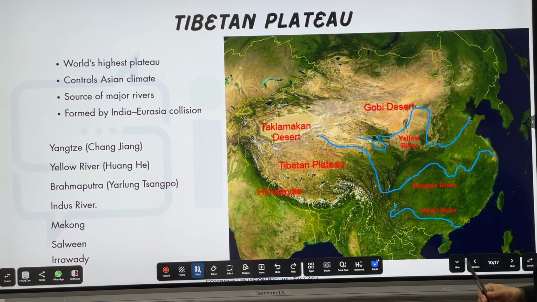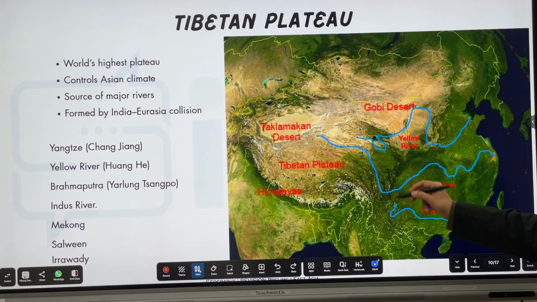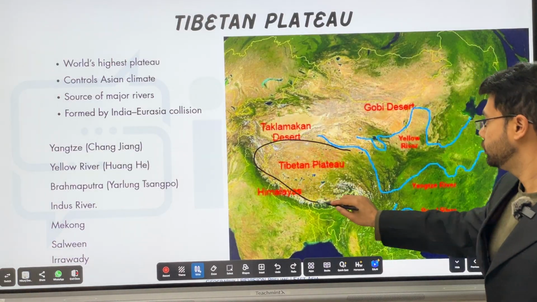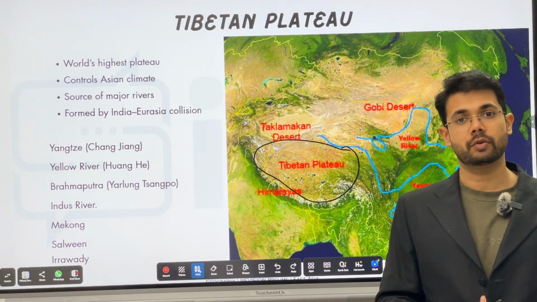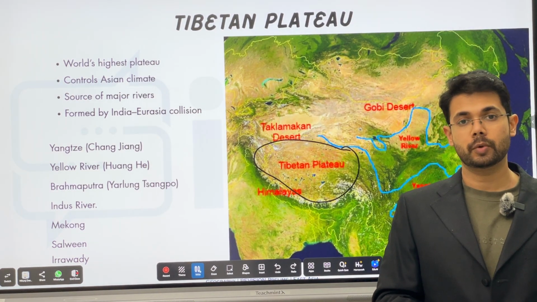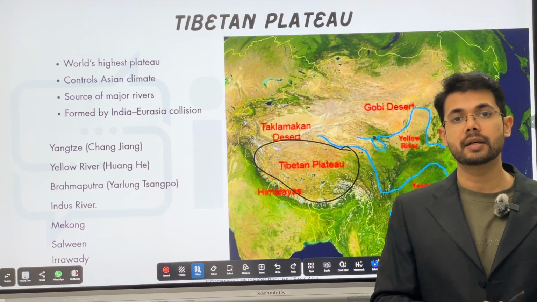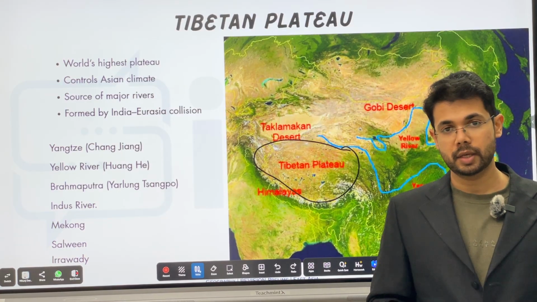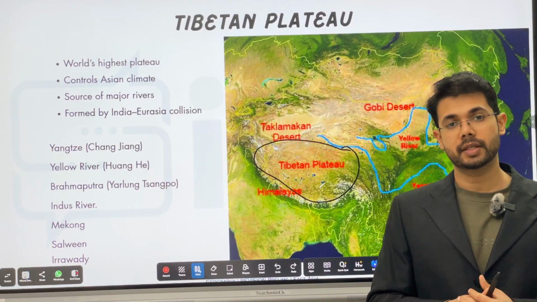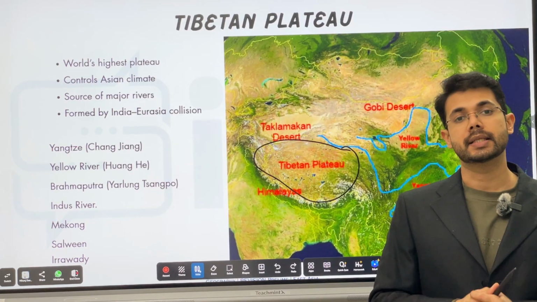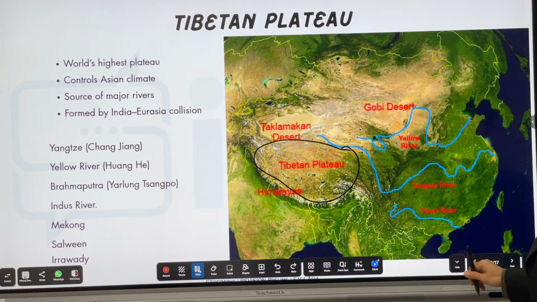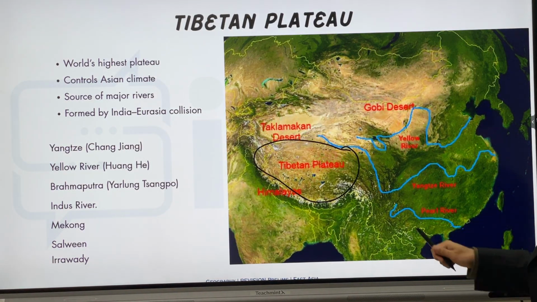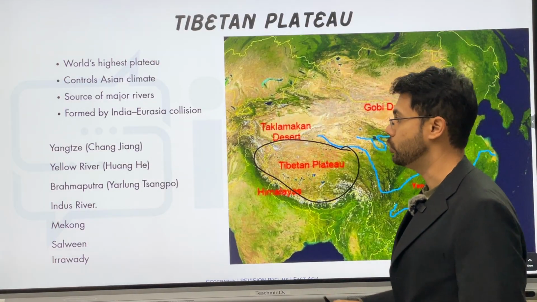And now, Tibetan Plateau, we will study again, is the world's highest plateau. Of course, it controls a huge portion of rivers flowing outside from the Tibetan Plateau, and that is also because Tibetan Plateau is regarded as the third pole. One pole is the Arctic, another pole is Antarctic. If it is asked what is the third pole, it is the Tibetan Plateau. Many such rivers are passing from the Tibetan Plateau. It is important for you to go through them.